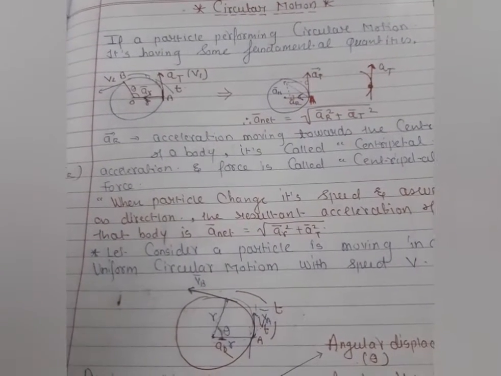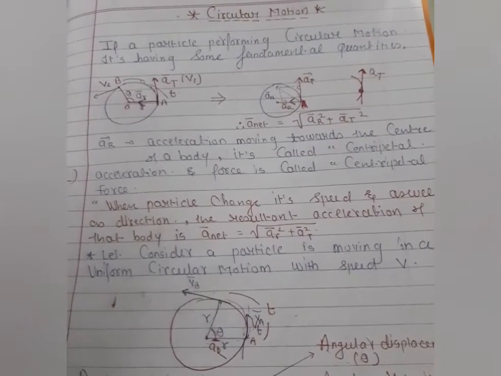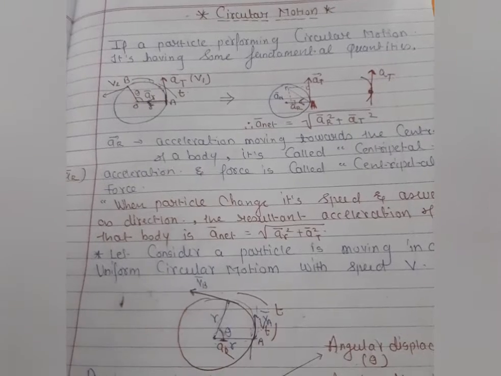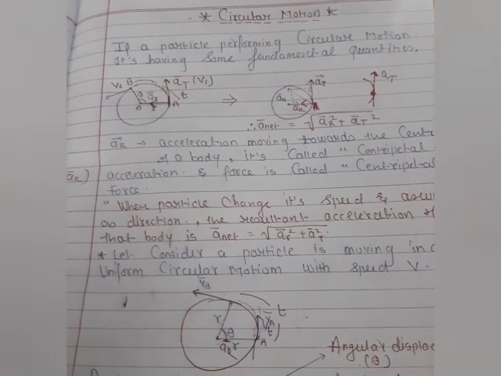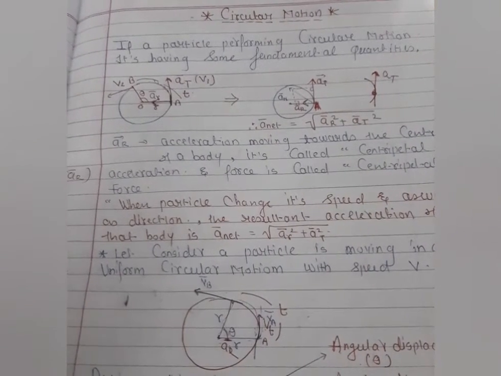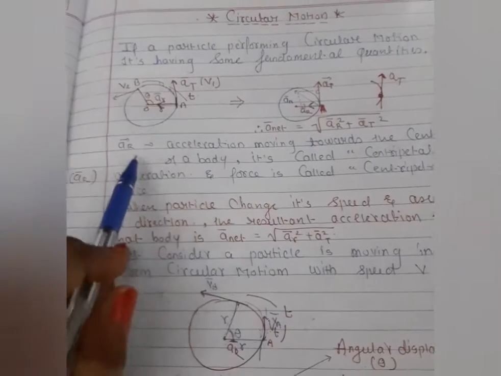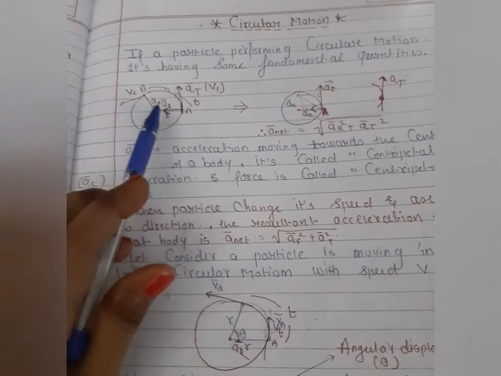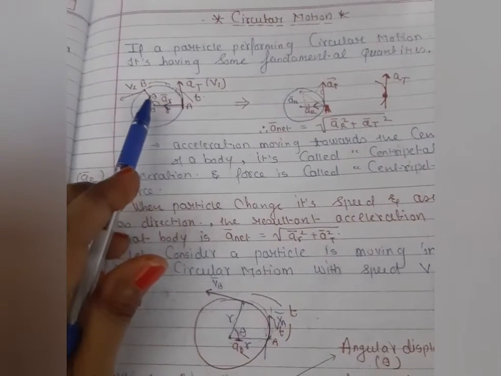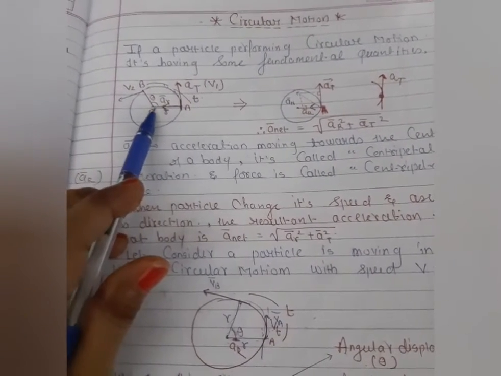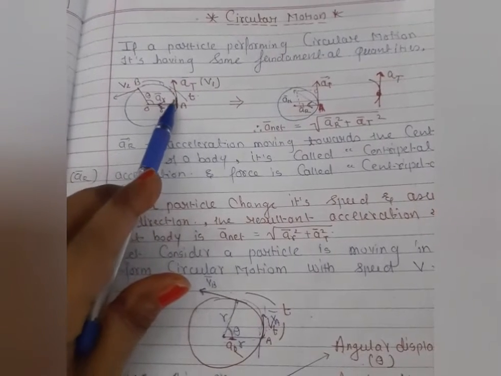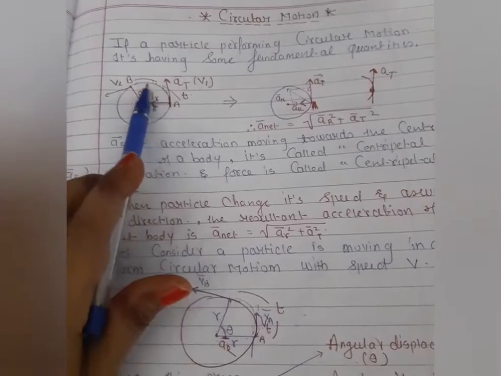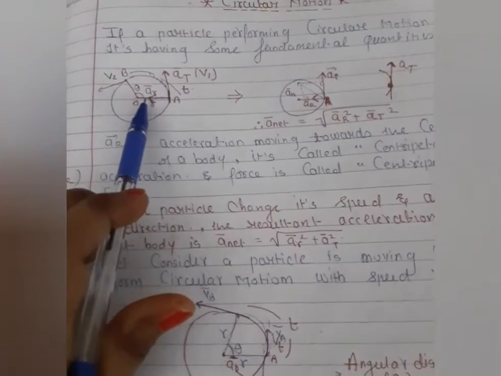The gravitational force is there, but there is also a centripetal force. Gravity is the product of two masses divided by the square of their distance. But here the particle rotates in circular motion, so about a fixed center at a distance, the body is moving towards the center. It means the acceleration of the body is directed towards the center. See this arrow.